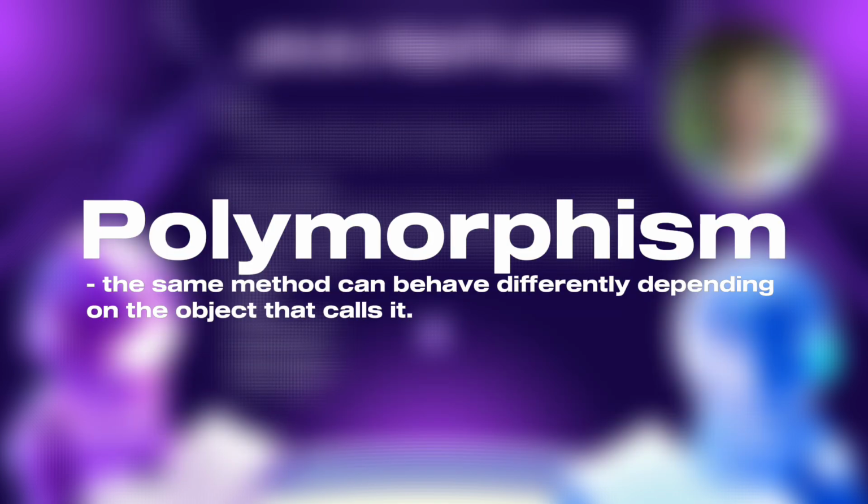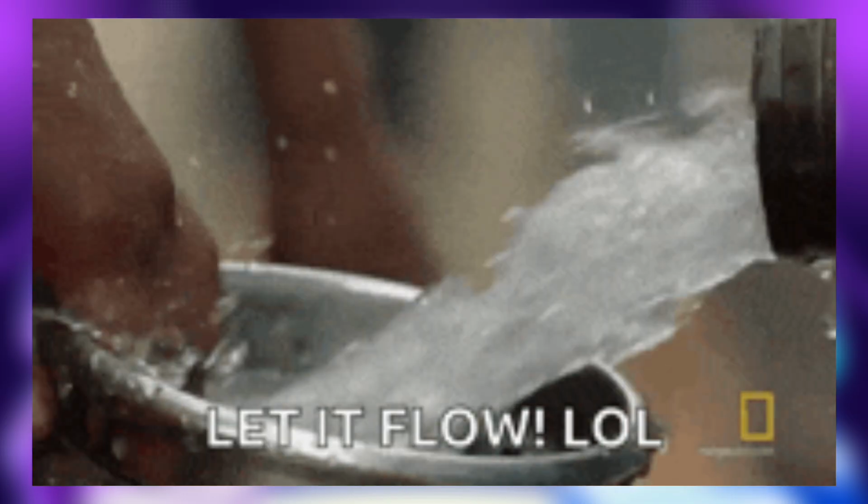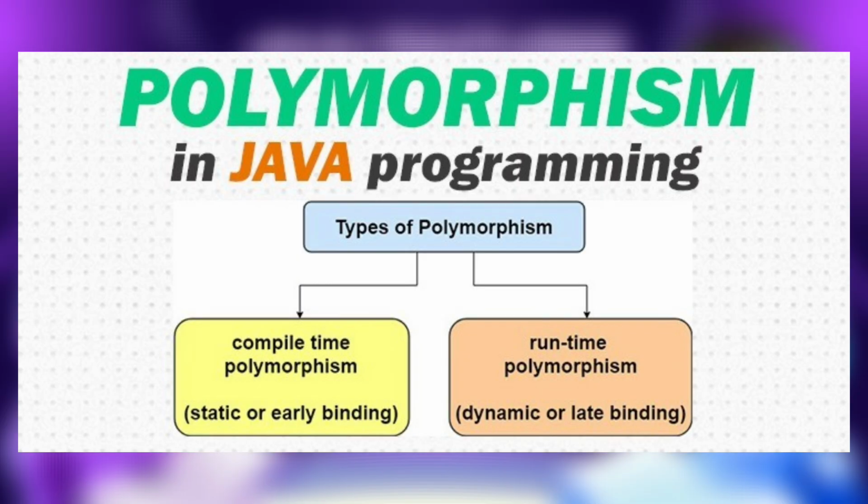Next is polymorphism. It means the same method can behave differently depending on the object that calls it. A good example is the word run. A person can run, a program can run, and even water can run. Same word, but many different meanings or behaviors. That's exactly how polymorphism works in Java.